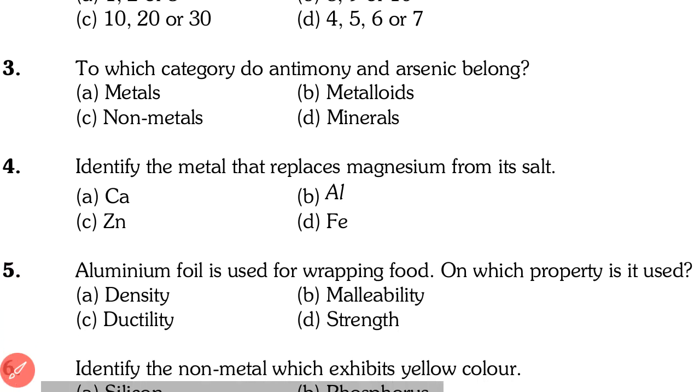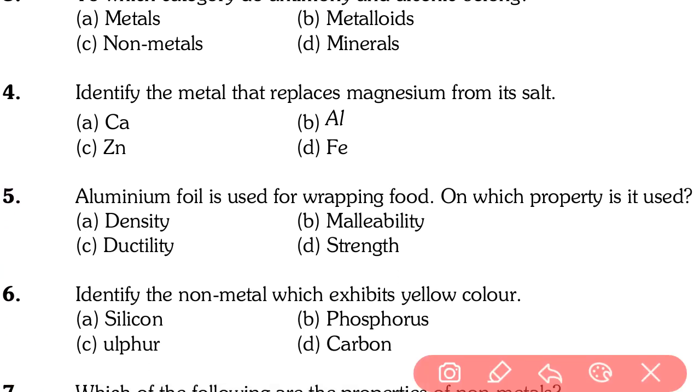Going to next questions, that is question number 4, 5 and 6. Question number 4. Identify the metal that replaces magnesium from its salt. Remember this part of metals and non-metals, that is the displacement reaction. In this reaction, a highly reactive metal can displace a less reactive metal from its salt. So magnesium salt can only be replaced by calcium, because calcium is more reactive than magnesium. But zinc, aluminum, iron are less reactive than magnesium. So these metals cannot displace magnesium. So our answer for question number 4 is option A. Calcium is the right answer.